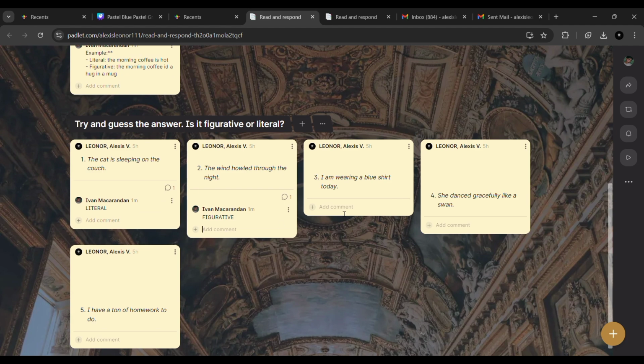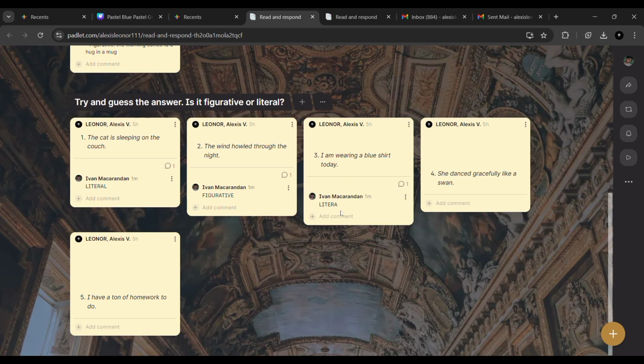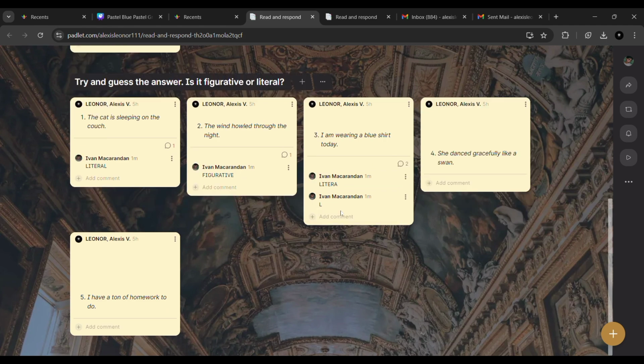Another example: I am wearing a blue shirt today. The answer is literal. It is literal because it is a simple fact.